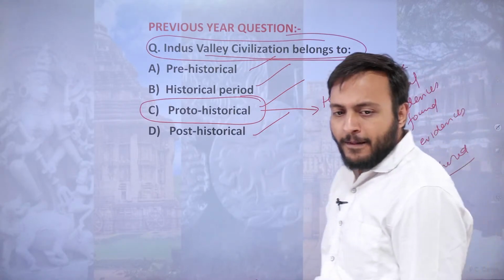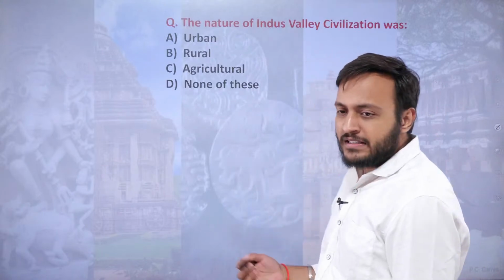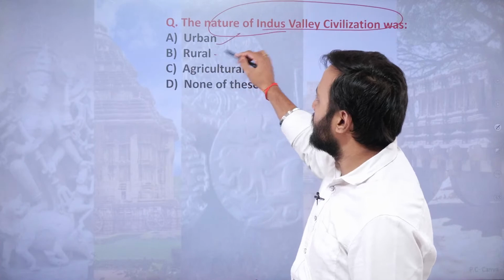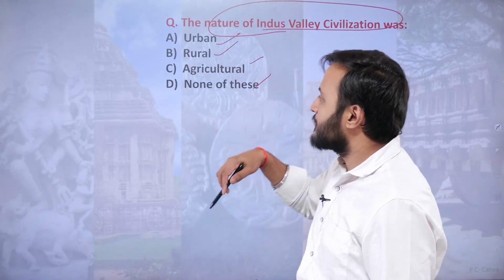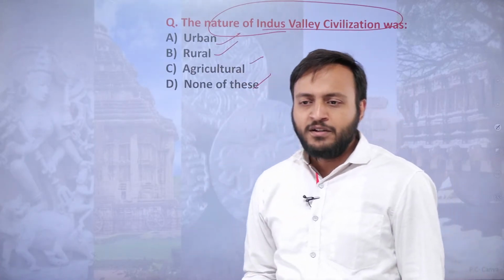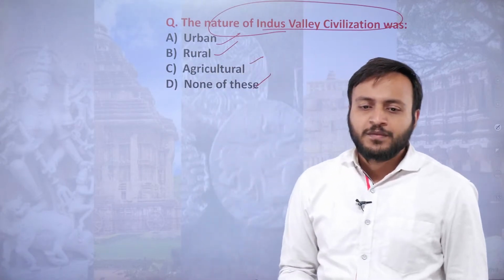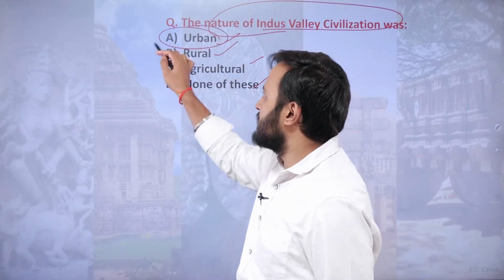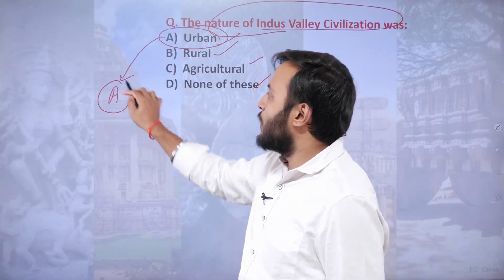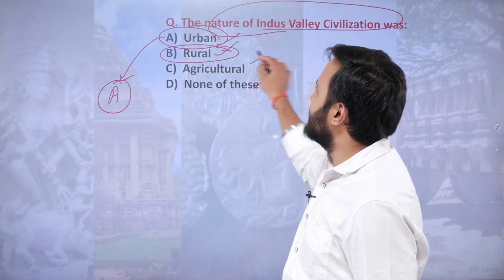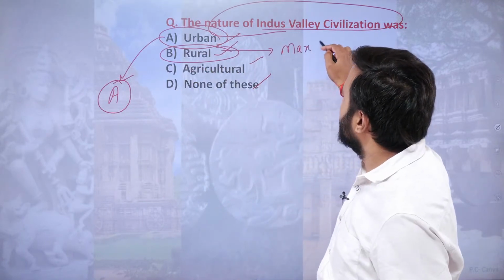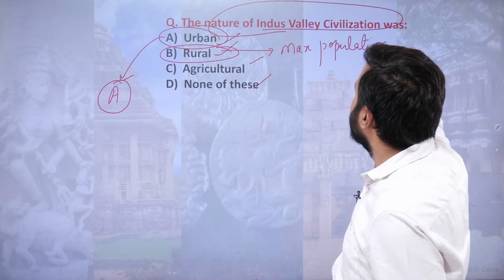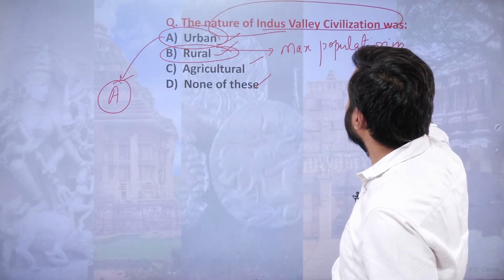All right, everybody. Now moving to the next question, another easy one. Nature of the Indus Valley civilization was urban, rural, agricultural, or none of these. The nature of the civilization was urban. However, the maximum population was settled in the rural areas.